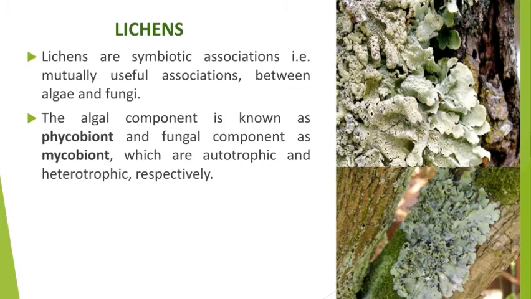So my dear student, here the algal component is autotrophic. Autotrophic means those who can prepare their own food and show the photosynthesis process, and heterotrophic here is the fungal component. So mycobionts are heterotrophic, that means they cannot prepare their own food.